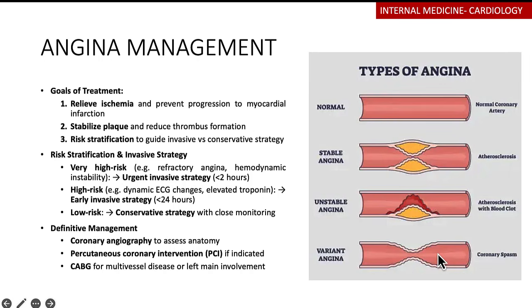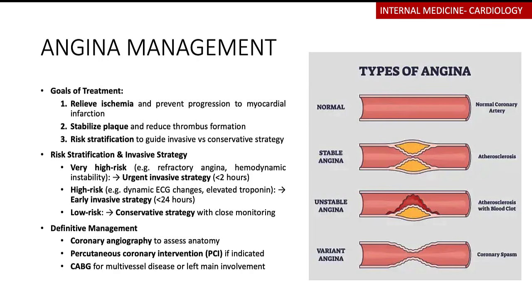Then in some cases, it may not be associated with atherosclerosis. So for example, for some reason, there are some spasms happening in the walls of the blood vessels. This is very common early in the morning. We refer to this as Prinzmetal angina or the variant angina. So those are the three main types of angina: stable and unstable, associated with atherosclerosis, whilst the variant is usually associated with the coronary spasms and it's not going to be associated with atherosclerosis.